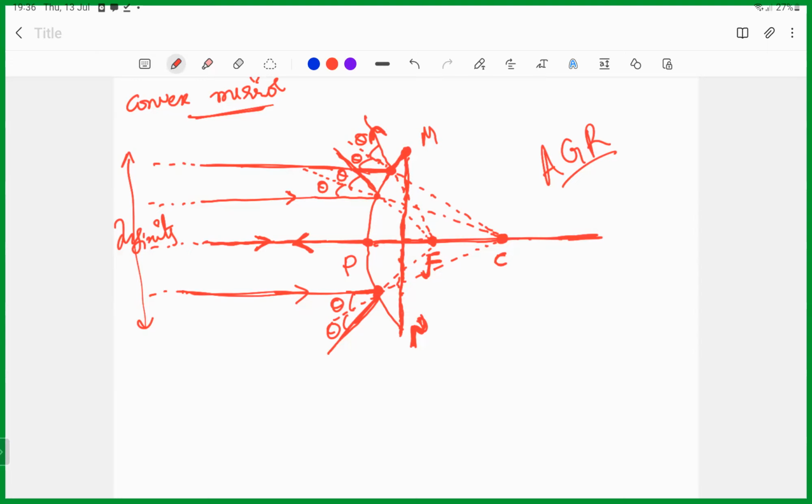What is v? v is the image distance. f is the focal length. What is the magnification factor? h dash by h is the same, but minus v by u or v by u will change from mirror to lenses. For mirror it is minus, for the lens it is plus v by u.